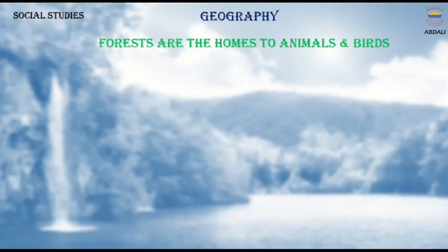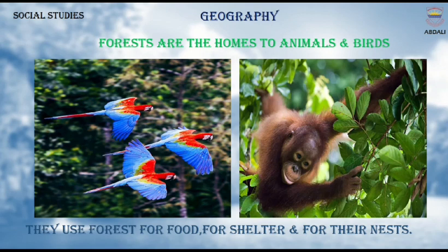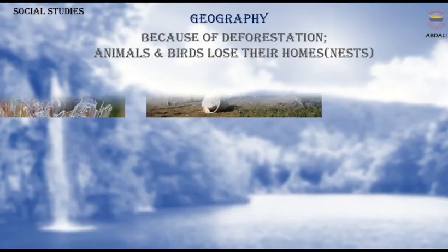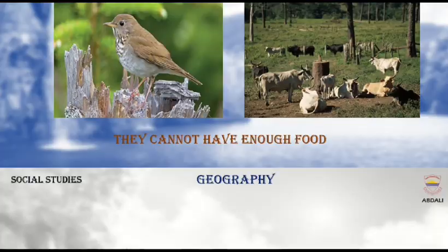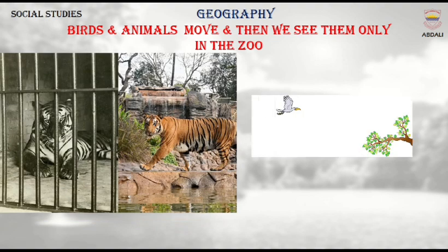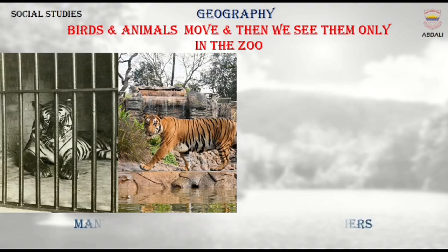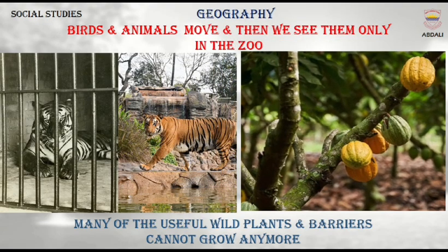Forests are the homes to animals and birds. They use forests for food, for shelters, and for their nests. Because of deforestation, animals and birds lose their homes, nests. They cannot have enough food. Birds and animals move, and then we see them only in the zoos. We cannot enjoy the presence of birds and animals around us. Many of the useful wild plants and berries cannot grow anymore.